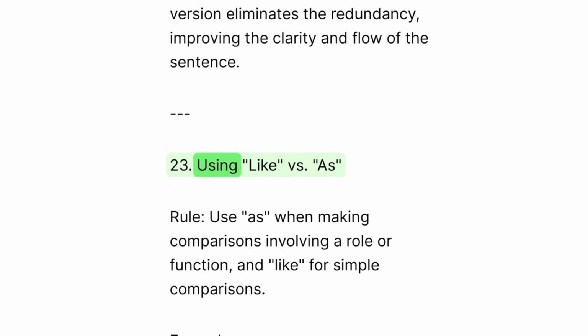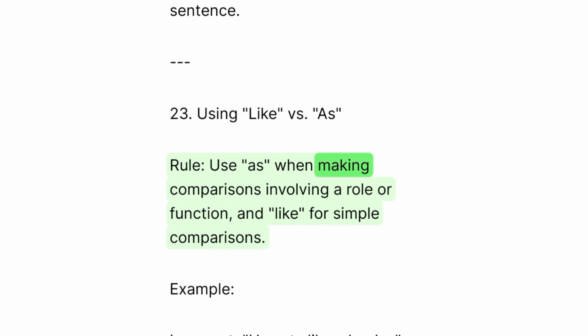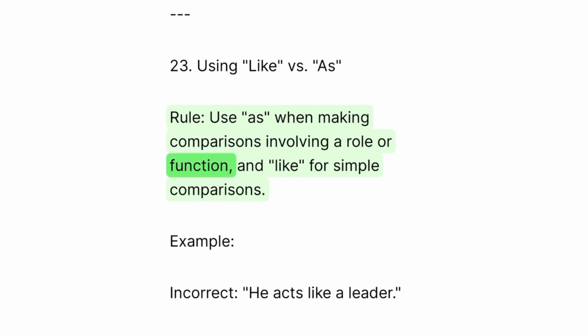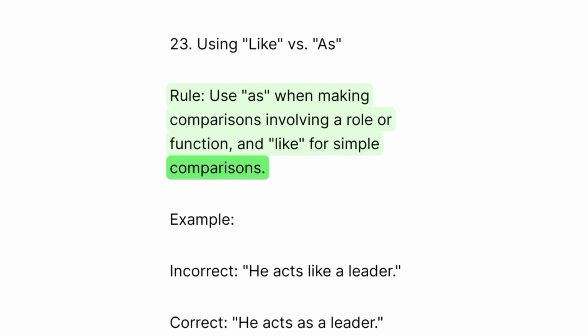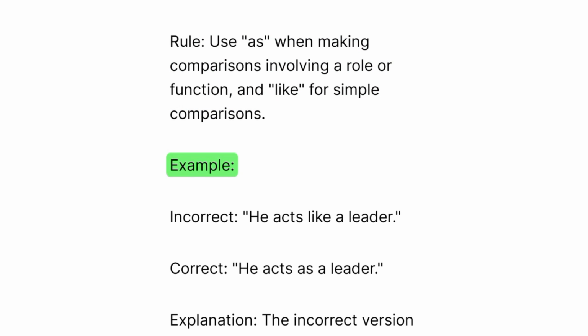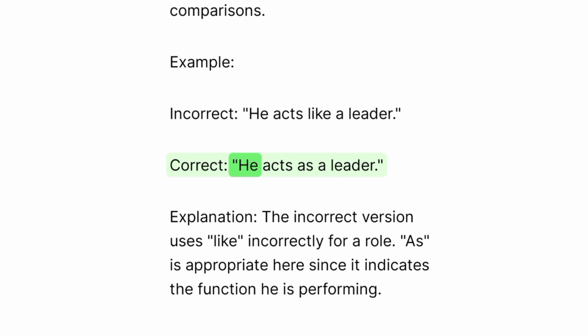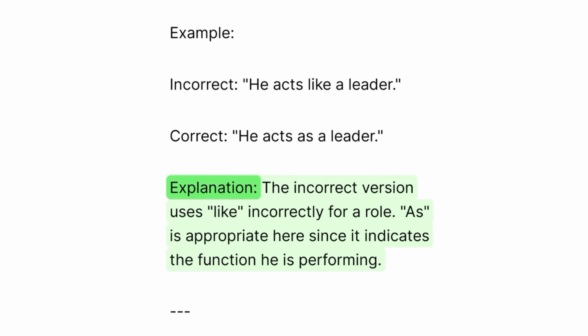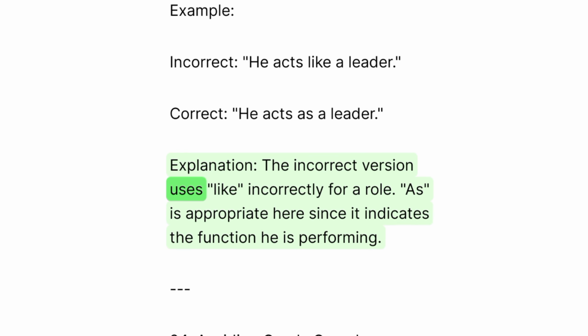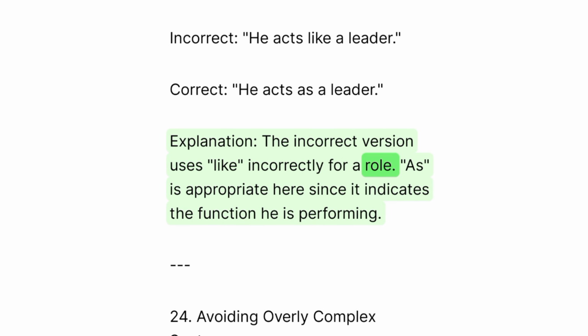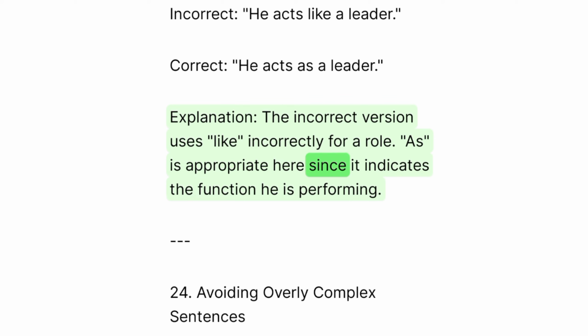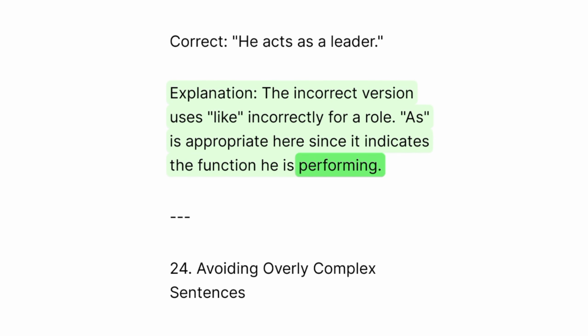23. Using like versus as. Rule. Use as when making comparisons involving a role or function, and like for simple comparisons. Example. Incorrect. He acts like a leader. Correct. He acts as a leader. Explanation. The incorrect version uses like incorrectly for a role. As is appropriate here since it indicates the function he is performing.